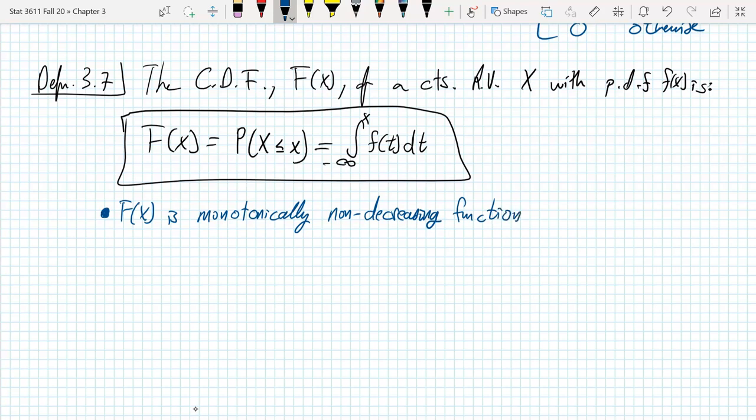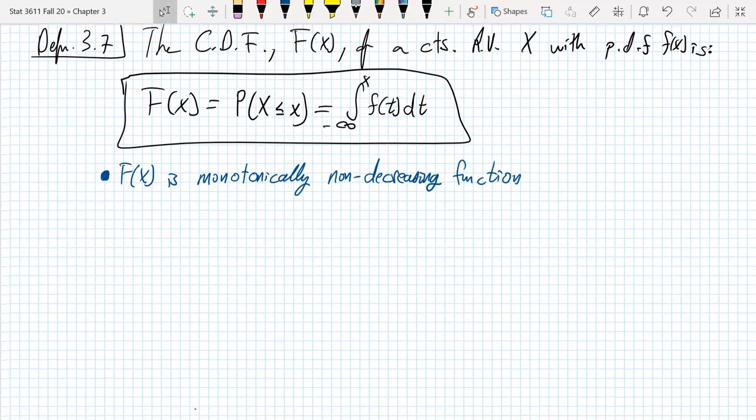Monotonically non-decreasing function means that as x is increasing, as you increase in your independent variable, the function value or output is either staying the same or getting larger, right? It never fluctuates up and down. It is monotonically non-decreasing. We don't necessarily say it's an increasing function because it's not always increasing. It's possible that it stays constant for a while. And specifically, once the CDF hits a value of 1, it'll stay constant at 1 on to infinity.